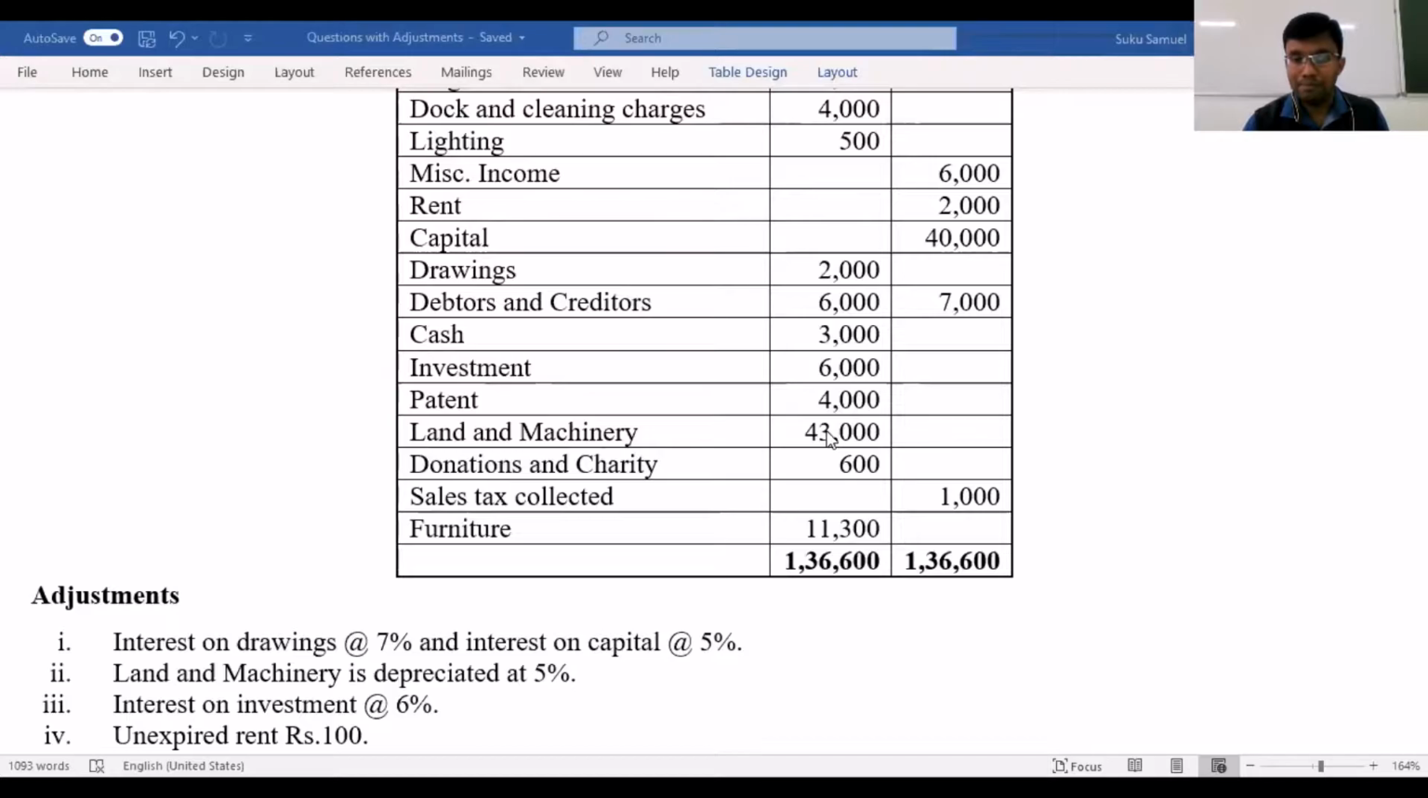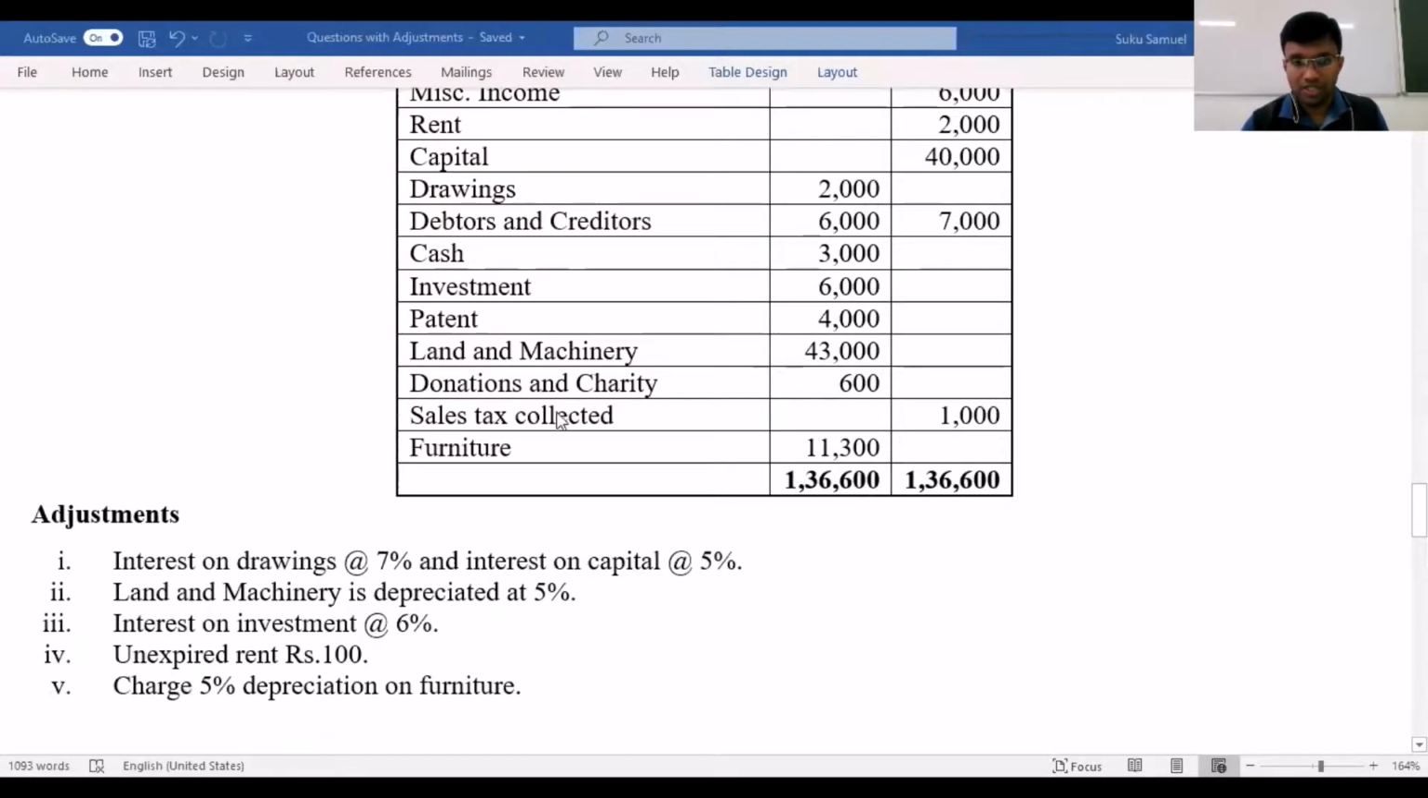Land, machinery, balance sheet. Donations and charity, this will be an indirect expense. This will fall into your profit and loss account. Then you have sales tax collected. Now, sales tax collected, if you notice here, it is mentioned on the credit side. So this is a form of an income. This will feature into your profit and loss account. Furniture, this will go into your balance sheet.